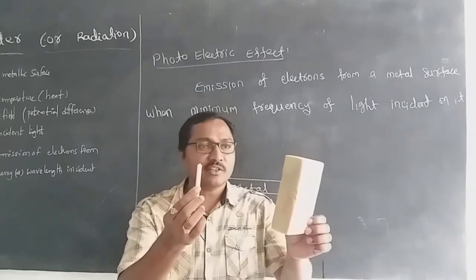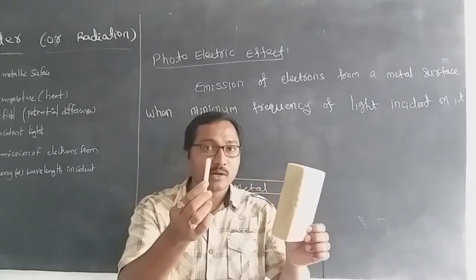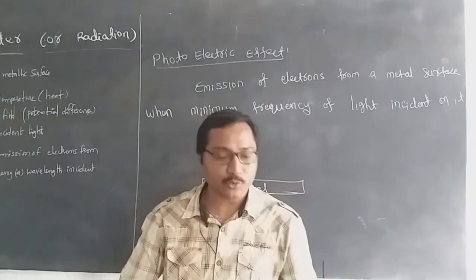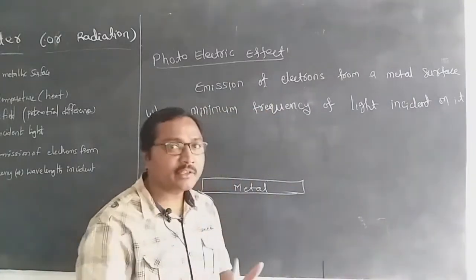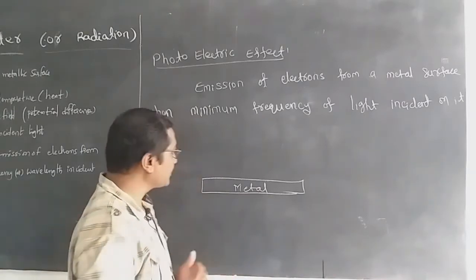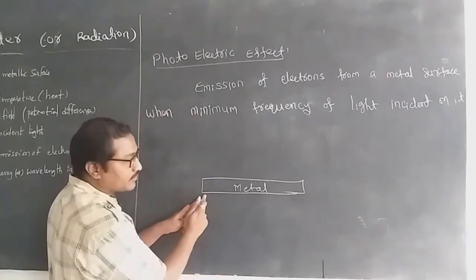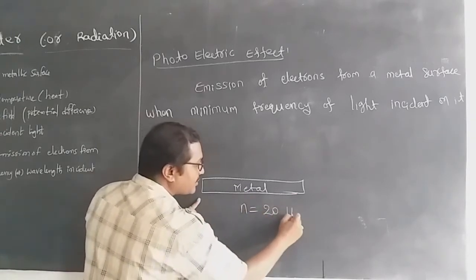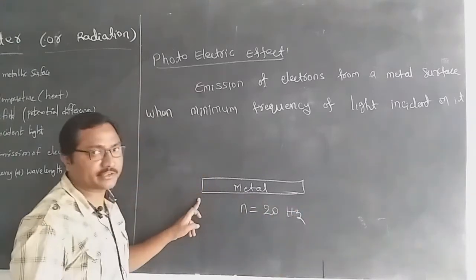Regularly we discuss them in the form of densities: one has more density, one has less density. In that way we bifurcate the substances. In the same way, this is one metal, and it has some frequency.